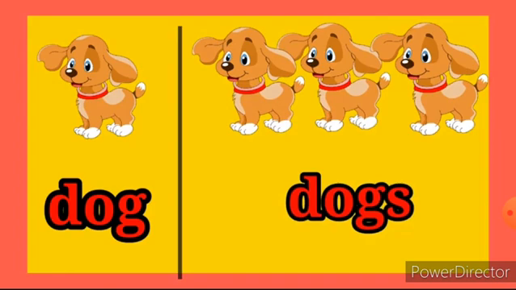So look at the spelling, children. If it is only one thing, only one dog is here, whereas on this side there is more than one. So you should not simply say both sides as dog. If it is only one, you can say dog. More than one dog, you have to say dogs. When it is changed into plural form, you have to add the letter S. Dog, dogs.